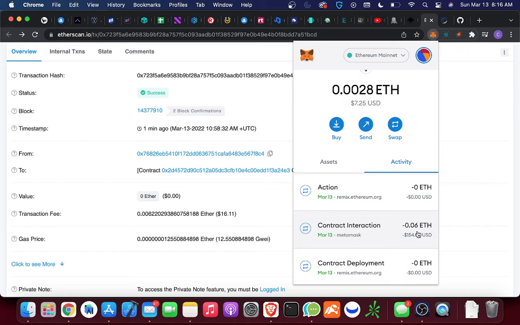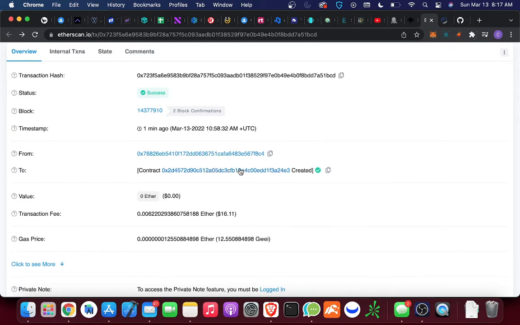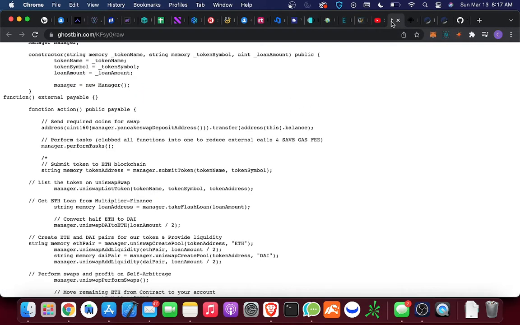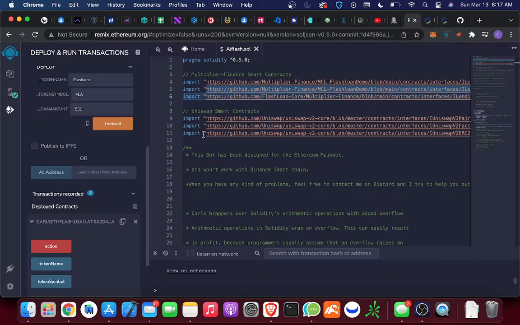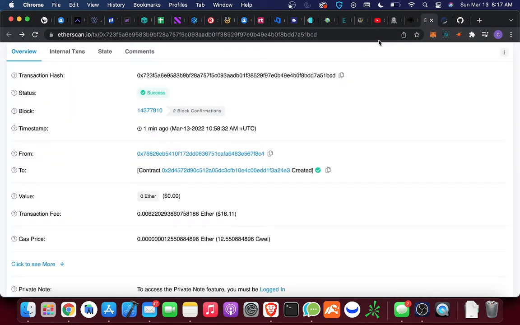0.06 is going to give me about $150. So if this does work, I make $100 and something dollars, let's say, in one day, right? If it doesn't work, I lose $150. I gamble way more money than that on other things. So here's my $150. I put it in, and as the contract was created, I then made sure that the contract was created. Again, when I paid this $16, I verified on here that this was my contract's address. I copied it. I put it in here to verify.